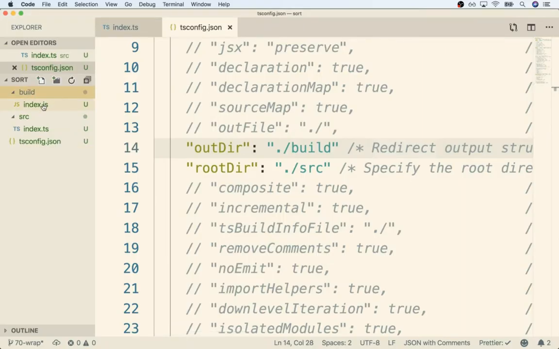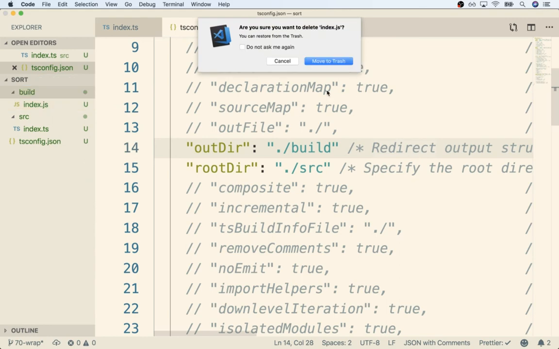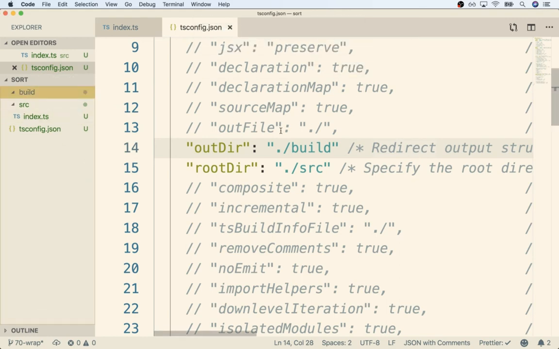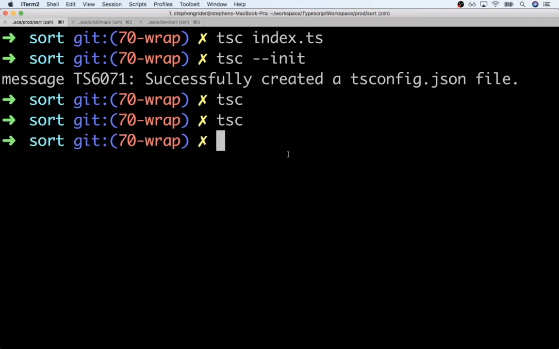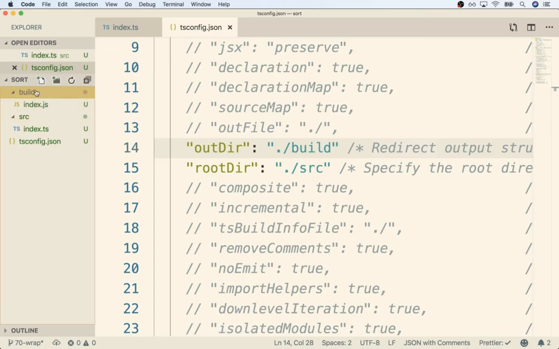So if we now run tsc like so, we'll get kicked right back over to the command line, but we can now look into the build directory, and there still is that index.js file. Well, I had dragged ours inside there, so I'm going to delete index.js really quickly. Let's try running that command one more time and just make sure that the compilation actually worked as expected. Okay, so there's one more time, and now inside of build, yep, I see my file right there.